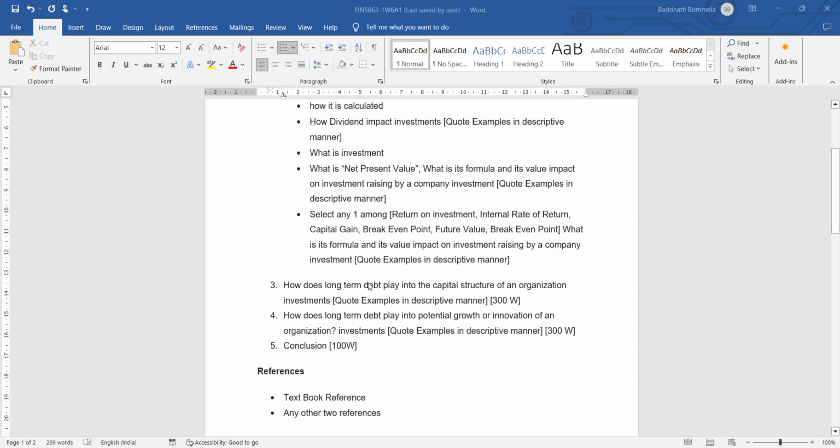Okay. So long term debt, what is long term debt? Usually, long term debt means it is taken for a longer period. Say, for example, if you took a capital investment, maybe it's a larger value also.